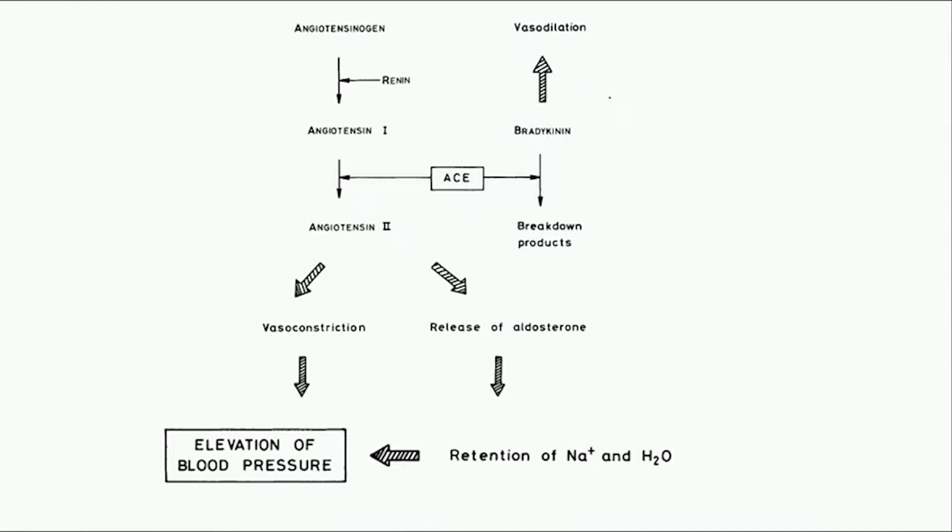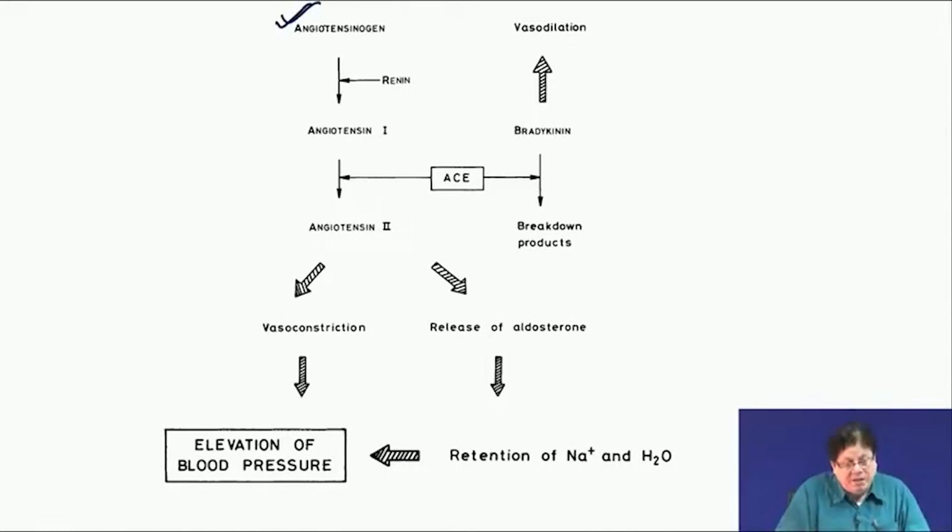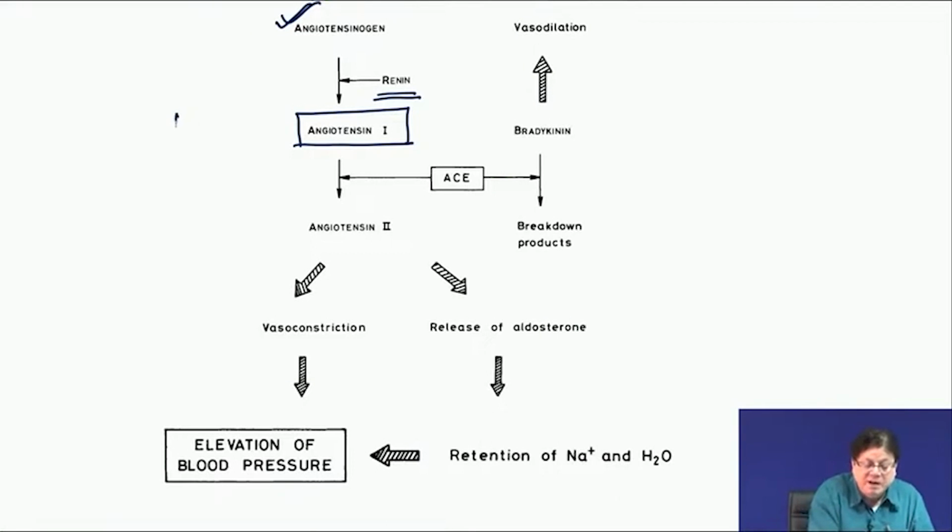Okay. In the body, there is a protein called angiotensinogen, which is a bigger protein. This angiotensinogen is hydrolyzed by an enzyme called renin, and when it is hydrolyzed, it makes a smaller peptide that contains 10 amino acids.